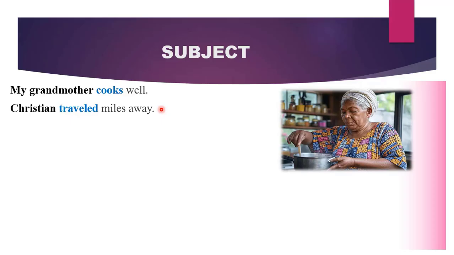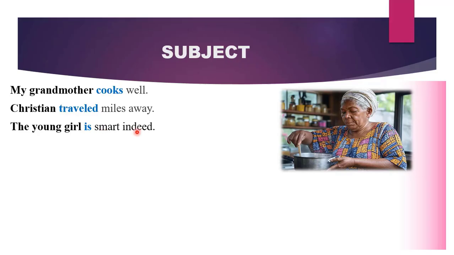However, sometimes the subjects do not perform actions in a sentence. Let's have an example. The young girl is smart indeed. What is our verb? The verb is the word is. Is it an action word? No. Do we say we have no subject in the sentence? We have a subject. It means that the subject does not always perform an action. Sometimes it is simply the one that we are talking about.